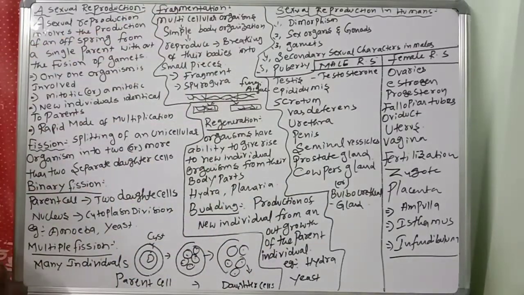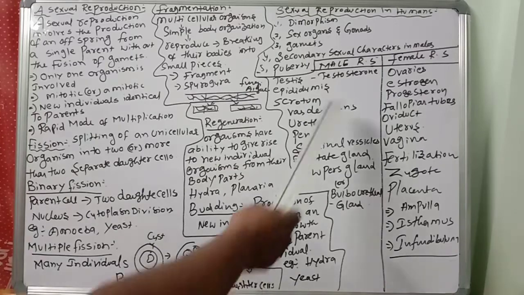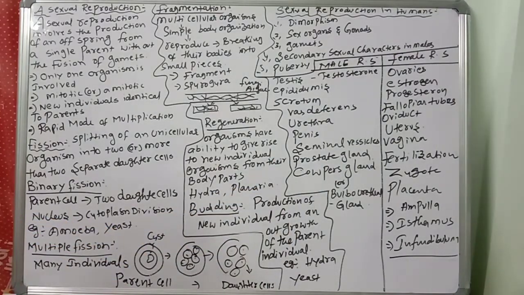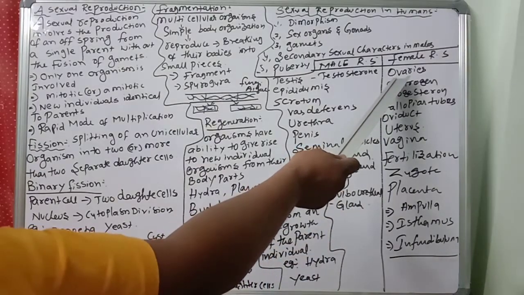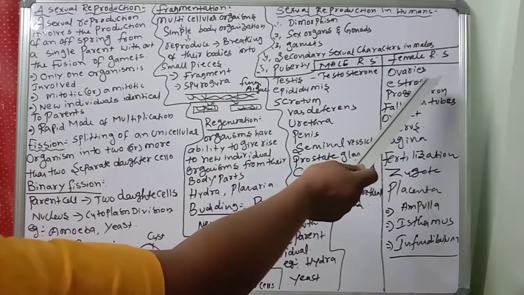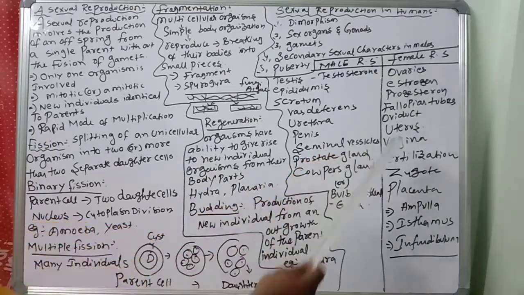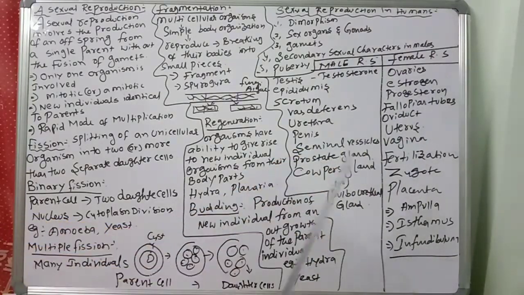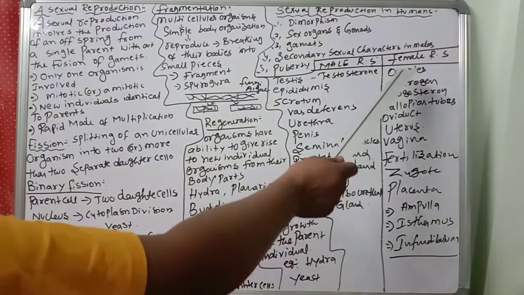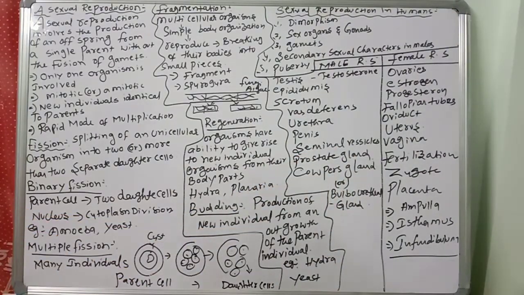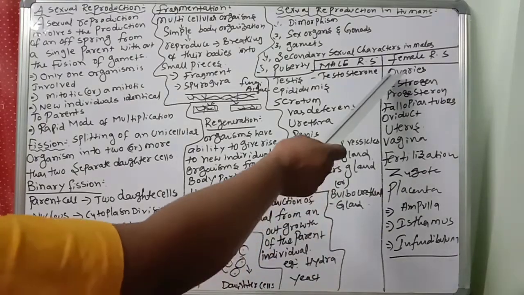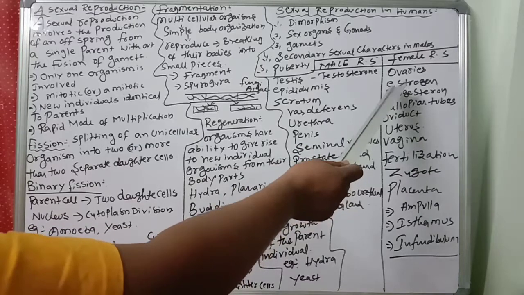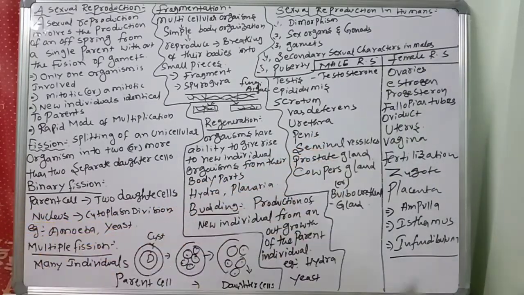Next, come to the female reproductive system. The female reproductive system consists of ovaries, which produce estrogen and progesterone. So what are the ovaries? Mainly, a very important thing: a female contains two almond-shaped ovaries located in the lower part of the abdominal cavity, near the kidneys. Each ovary is connected to the uterus by ligaments. The ovaries are primary sex organs. They secrete hormones, very very important. They produce the female gamete, the egg, and estrogen and progesterone.